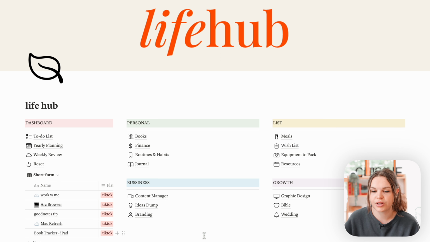I've done multiple videos on Notion and how I use Notion, so I'll have that linked. But I just quickly wanted to share that aspect with you because after this, I go into the deeper planning in Goodnotes. So now let's get started with the Goodnotes planning, the actual monthly planning, and taking a look at all the stickers and everything.